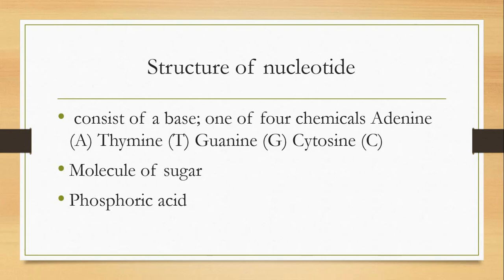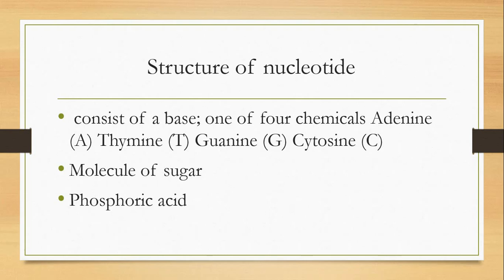These four are the bases of DNA, deoxyribonucleic acid. What about the bases of RNA? In the RNA molecule, thymine is not present. Instead of thymine, uracil (U) is present. So this is a difference between DNA and RNA. In DNA, thymine is present. In RNA, uracil is present. This is the main difference. Next part is the molecule of sugar.